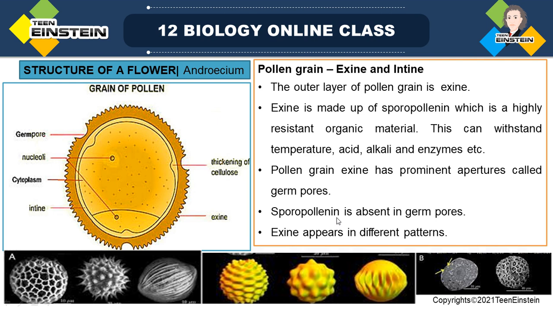And exine appears in different patterns, only in the outer wall. That has high taxonomic significance, because studies based on the pattern of pollen grains are going on.